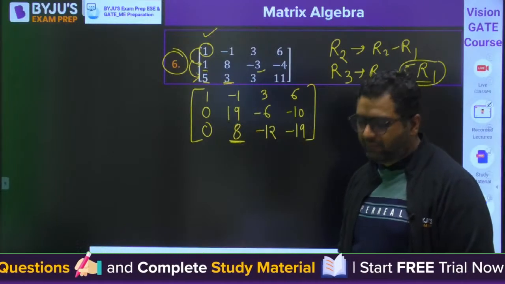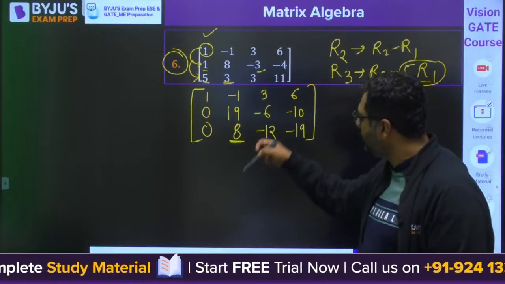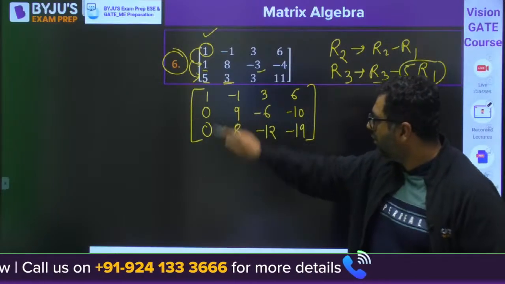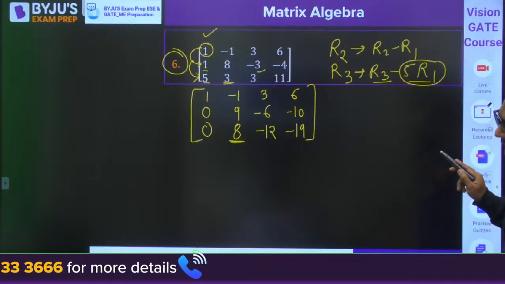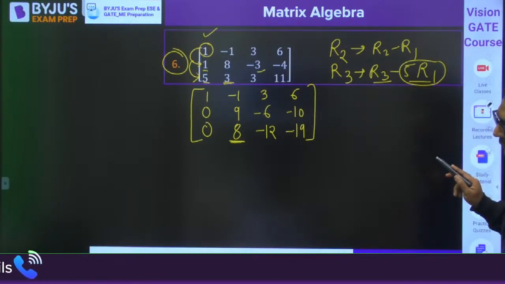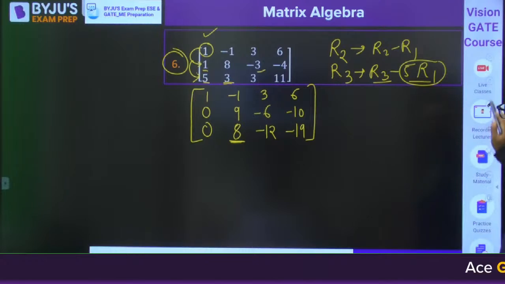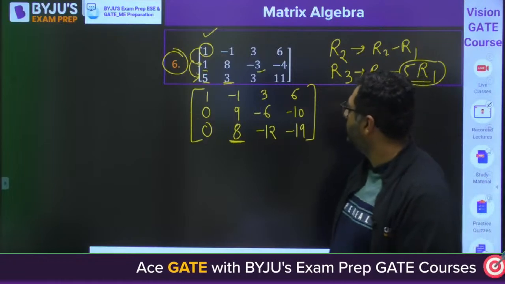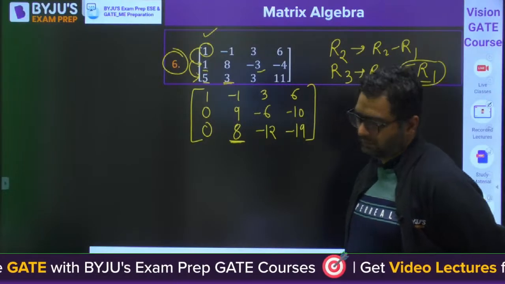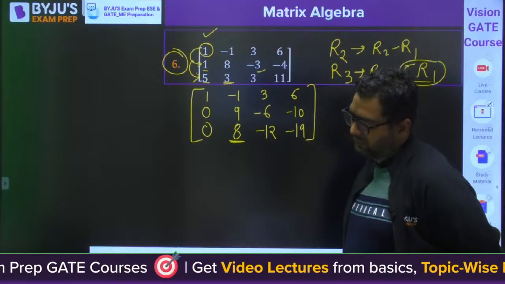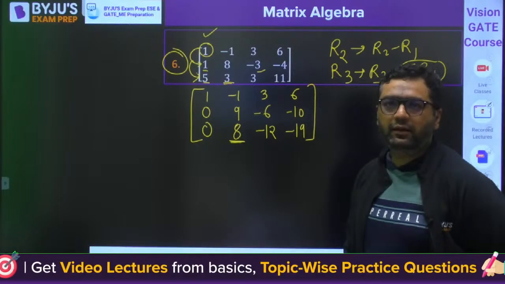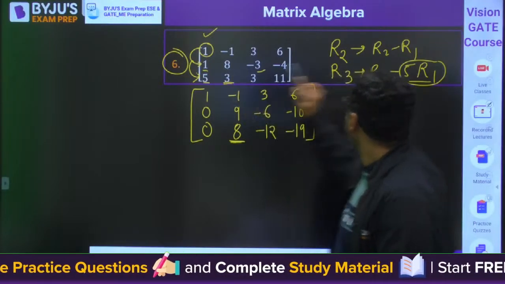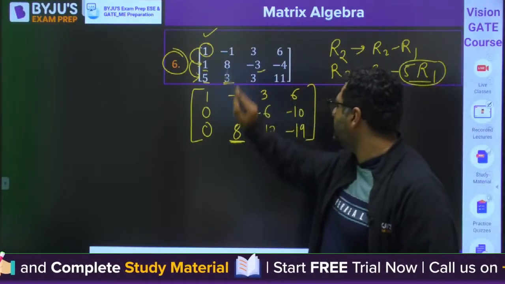Here I have done it wrong or correct? Is it 9? Tell me, I have done it correct or wrong? 9 minus 6 minus 10, is it correct? Yes. R2 minus R1: 8 plus 1, 9 is correct.